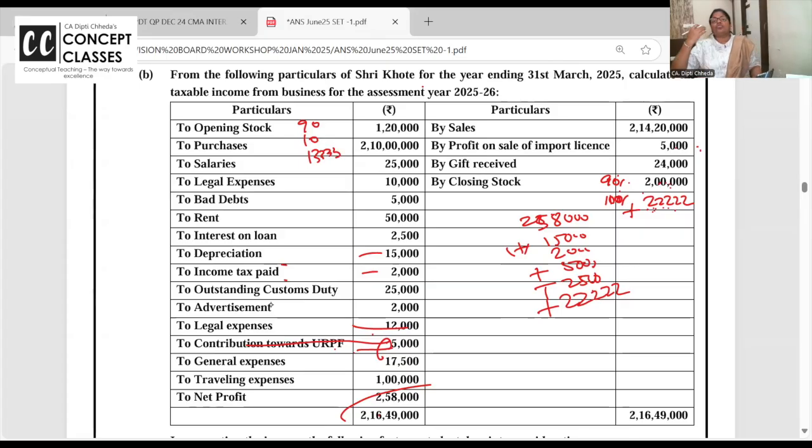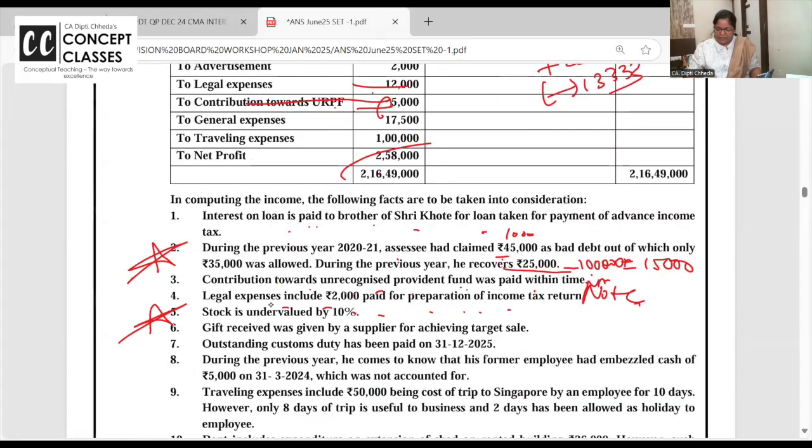13,333 closing stock should have been more. So the more you debit the closing stock, the more the profit is reducing. So minus. I'll show you all these adjustments.